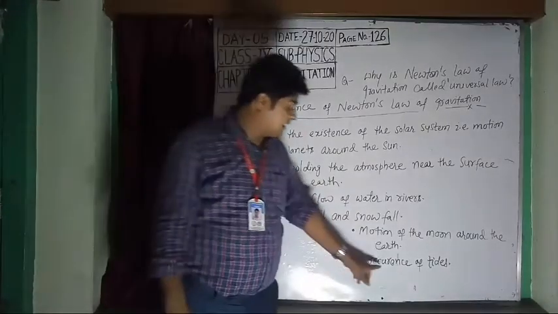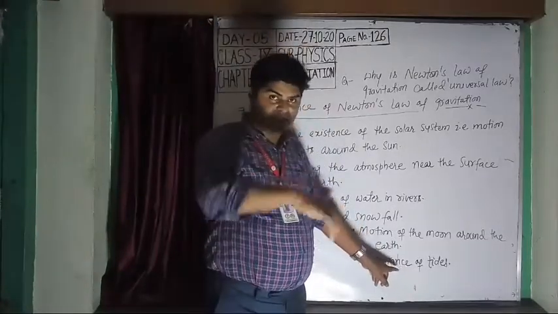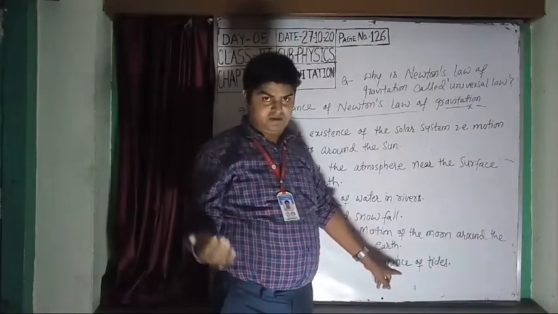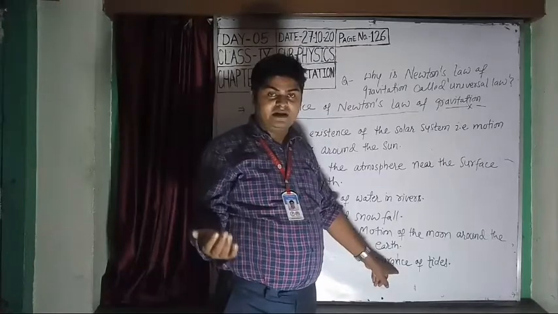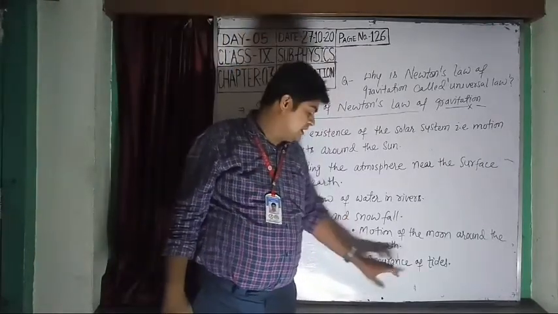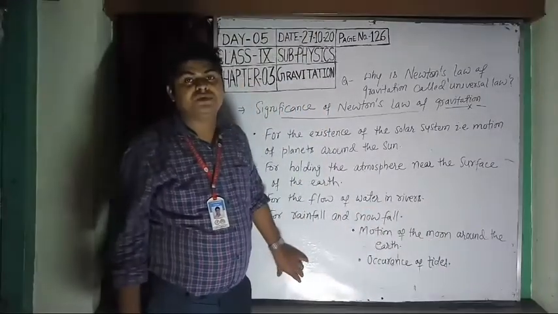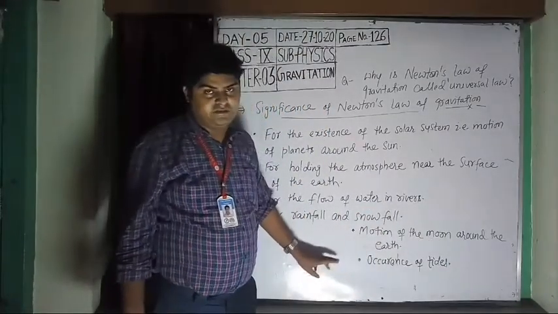Occurrence of tides: you have seen that the water in the sea goes upward, then falls in the downward direction. We can say that the occurrence of tides is due to Newton's law of gravitation.